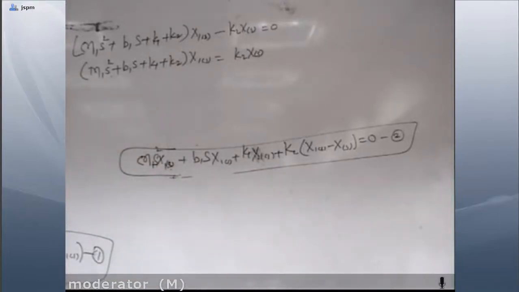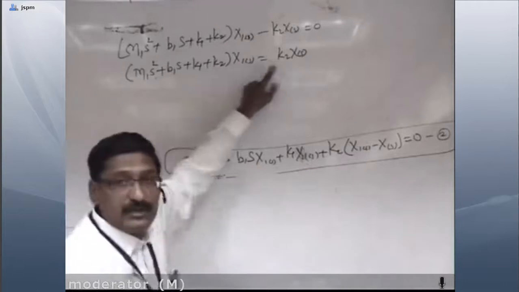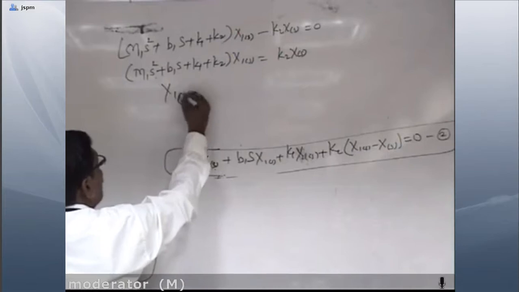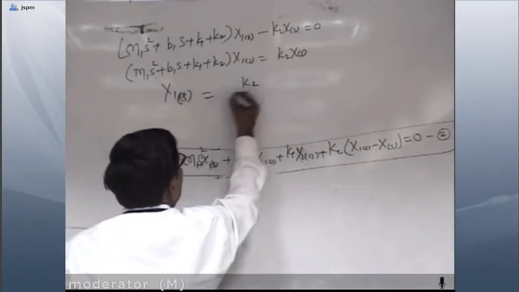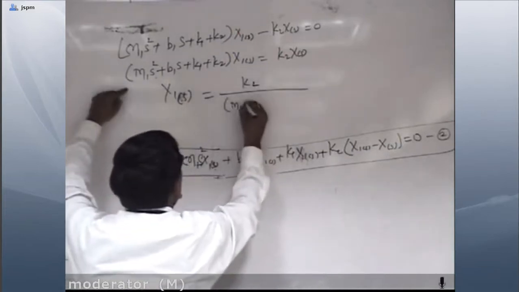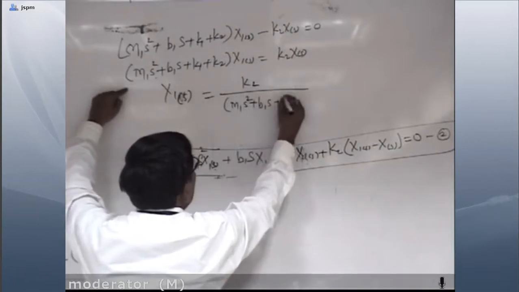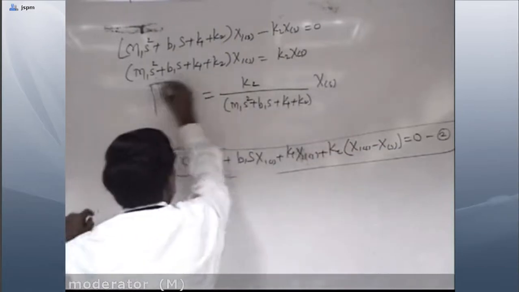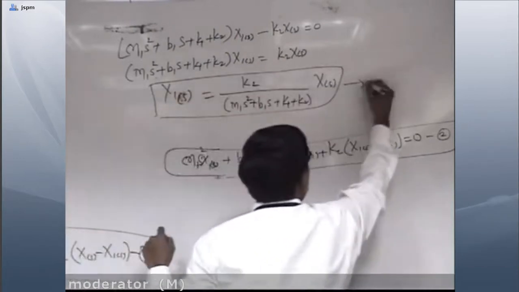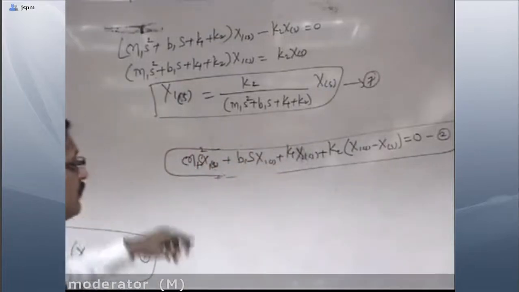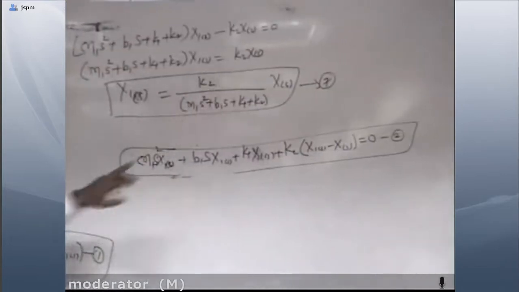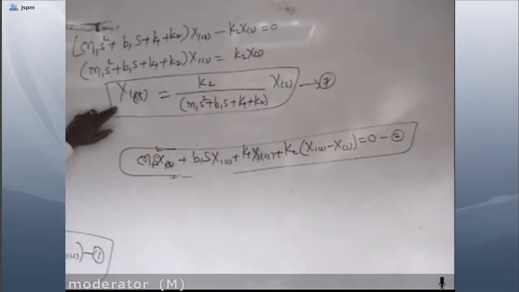Now from here we have to express x1 in terms of X(s). So X1(s) is equal to k2 upon (m1 s² + b1 s + k1 + k2) into X(s). This is equation number 7. It means from equation 2 we have the relation between x1 and x. So now substitute this value of X1(s) in equation 1.